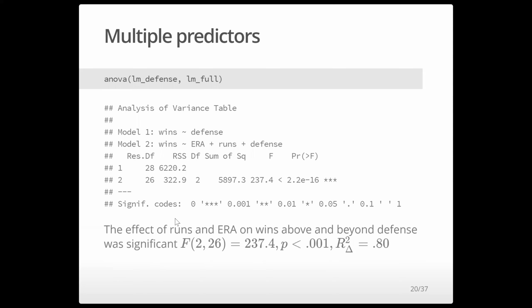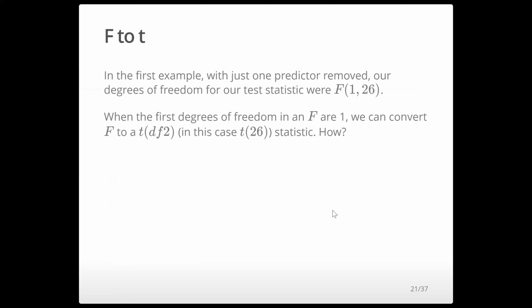And so here we can get our Anova table again the same way, and we get our test statistics. Same thing we saw before, just with 2 predictors deleted. In the first example, when we had just one predictor removed, our degrees of freedom for our test statistic were F 1, 26. When the first degrees of freedom in an F are 1, we can convert it directly to a T with the second degrees of freedom. So in this case, T of 26.